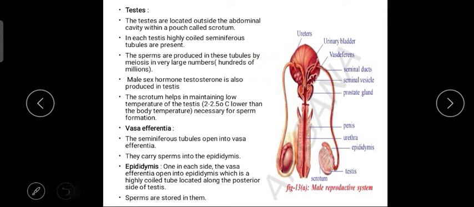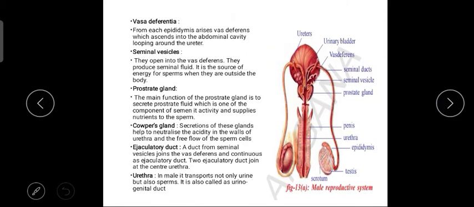The sperm travels into the vasa deferentia. From the vasa deferentia, it ascends into the abdominal cavity, looping around the urethra. So this is the urinary bladder. From the urinary bladder, this is the ureter, so it enters into the urinary bladder. After that, the sperm travels into the ejaculatory duct.